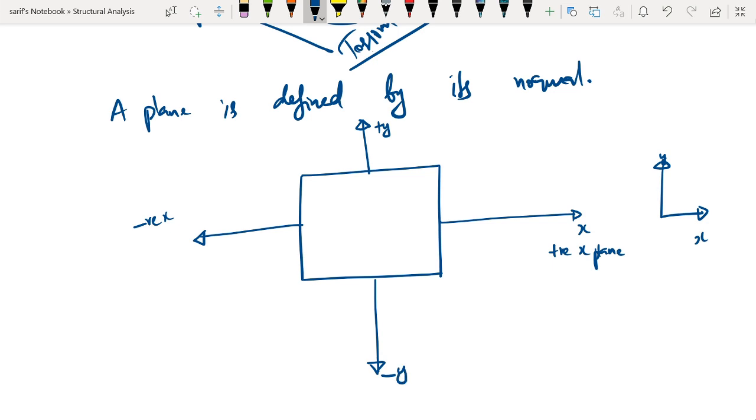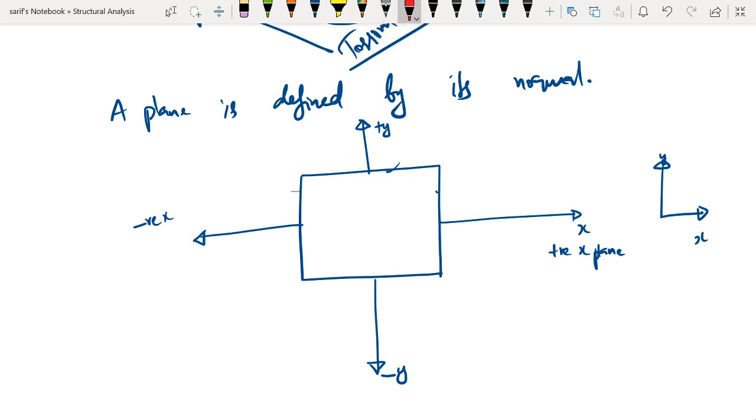So once again, a plane is defined by its normal, and if the normal is along the positive x direction, then that particular plane becomes the positive x plane. If the plane normal is along the positive y direction, then that particular plane becomes the positive y plane, and so on. Next thing is, we need to learn the sign convention for the stresses.